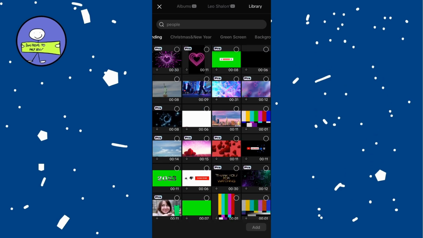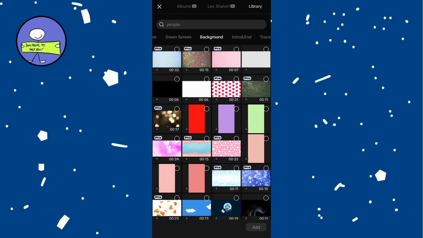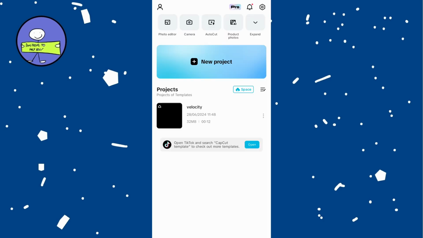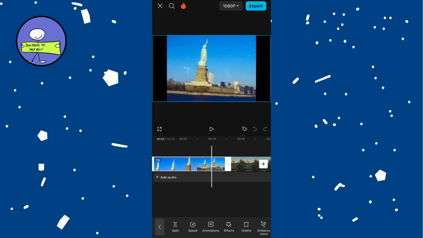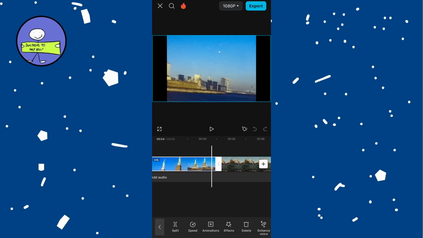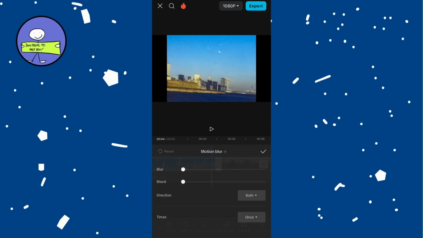Select a couple of videos you would like to work with. Once you select clips, tap on add to insert them into your project timeline. Then tap on the first video clip in the timeline to select it, and swipe all the way to the right in the bottom menu until you find motion blur.